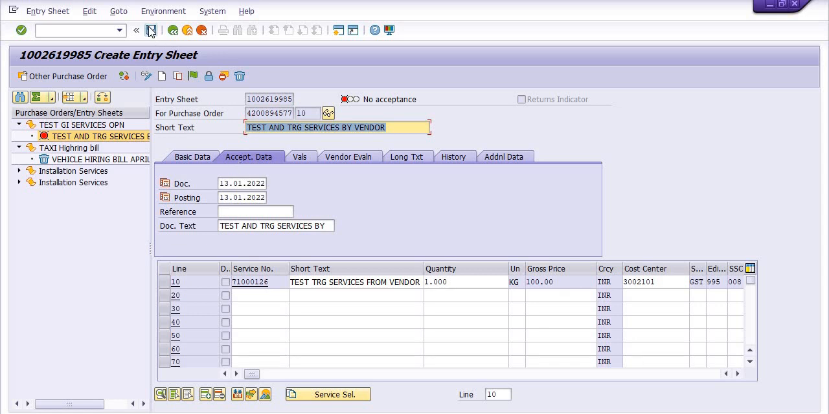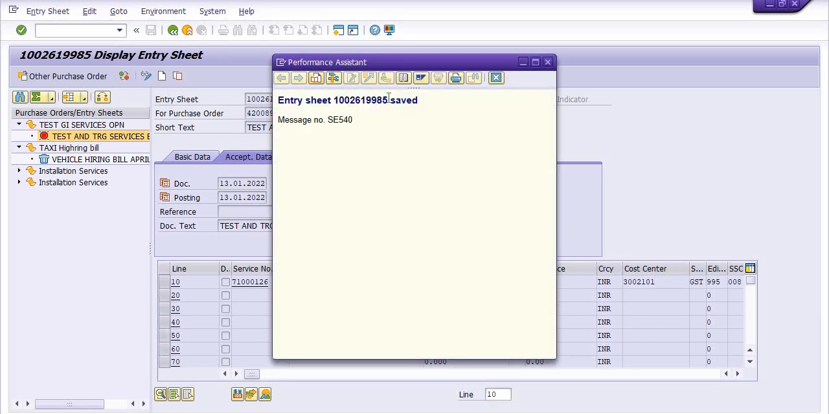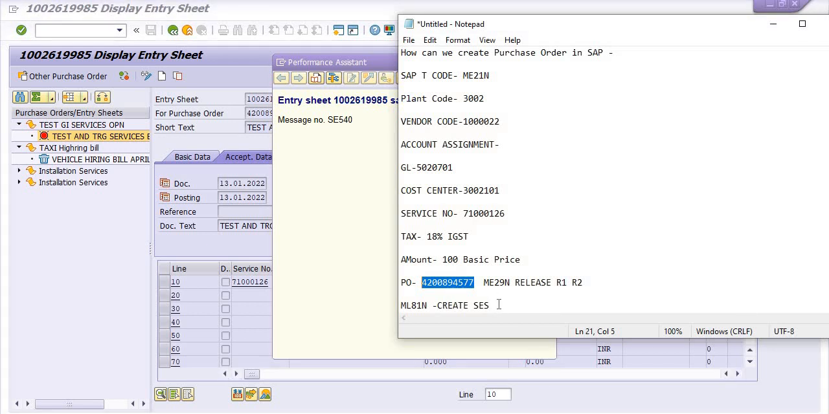Then you need to post and save. The system has generated the service entry sheet. You need to note it down. We have created the service entry sheet using ML81N.